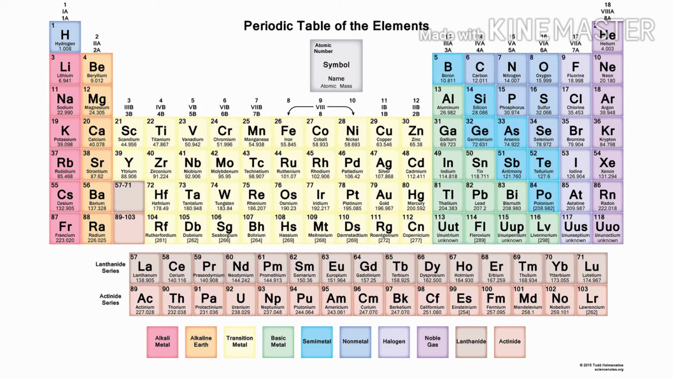In other words, if elements are arranged in increasing order of their atomic numbers, similar properties reappear at regular intervals, and due to this, elements having similar properties appear after regular intervals.